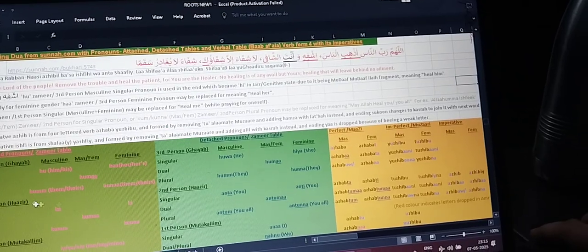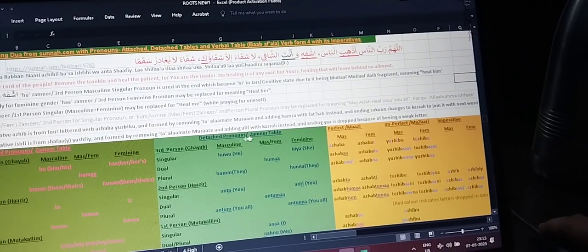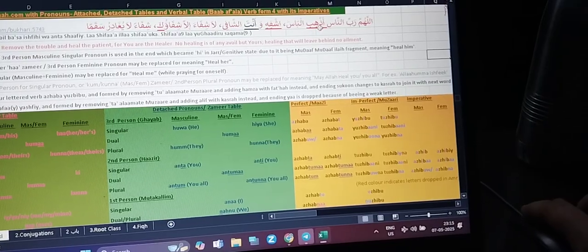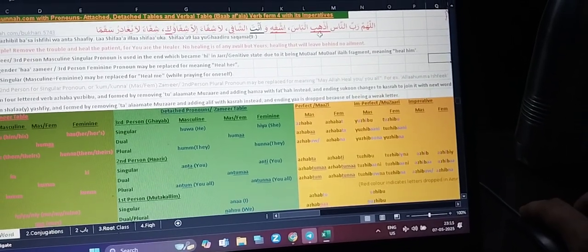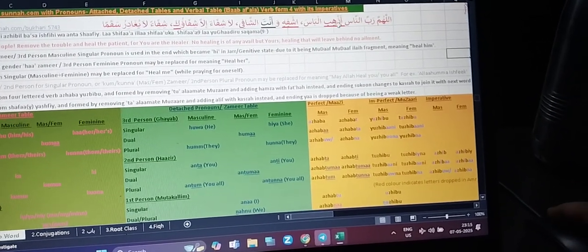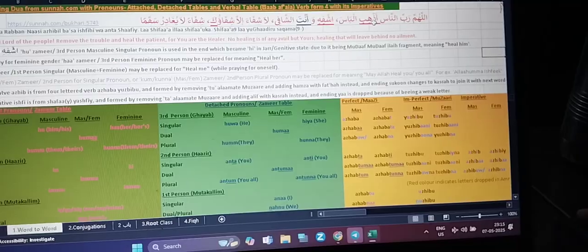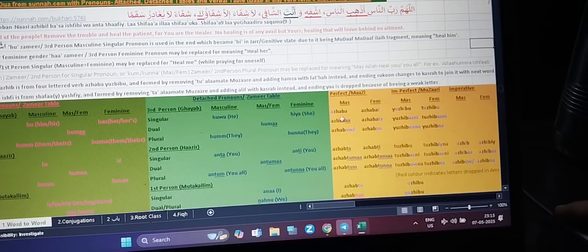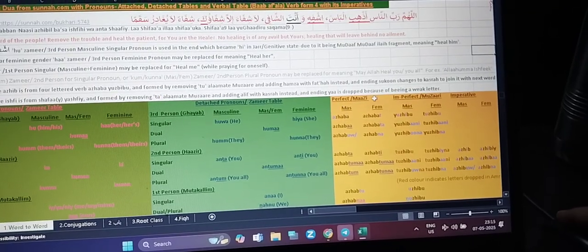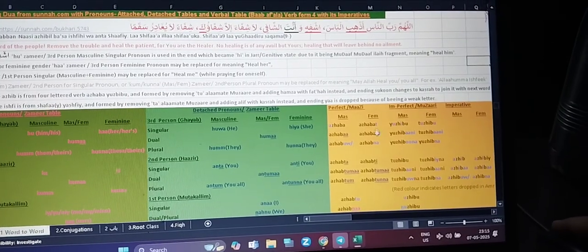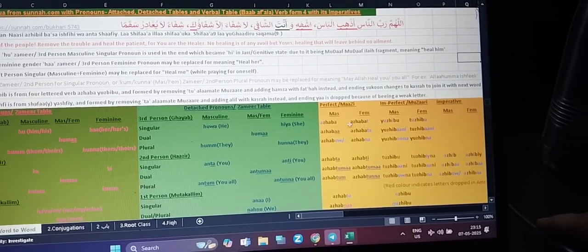So here I have shown the attached pronouns table and detached pronouns table, and here we have the verbal table, for the word that is used here, ashfi. So this is an imperative used here, ashfi. So how to form it? I have shown this, that perfect tense is mazi and imperfect tense is muzari. So here I've shown it like this.